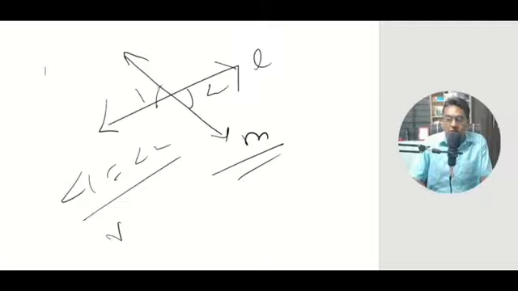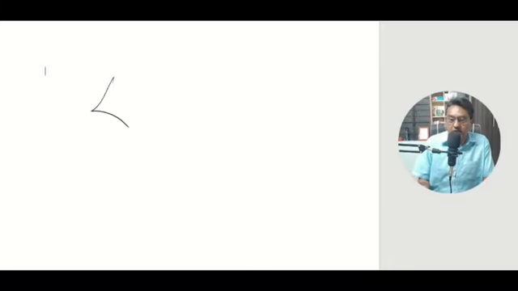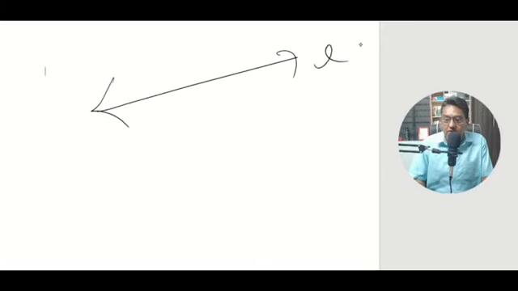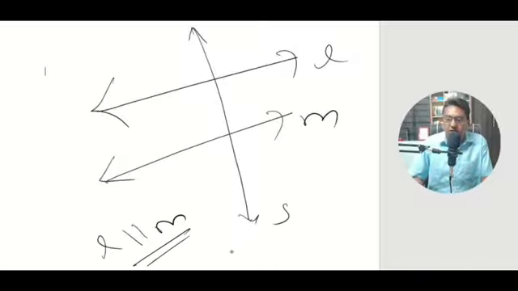Now let us see about the parallel lines. I think you know what is a parallel line. Parallel lines are two lines which never meet each other. In other words, we can say that they don't intersect each other. For example, we have one line like this that is called L, and we have another line like this that is called M, and we have another line that is intersecting both these parallel lines that is called S. Now L is parallel to M, and S is called an intersecting line. That is why it is called a transversal.